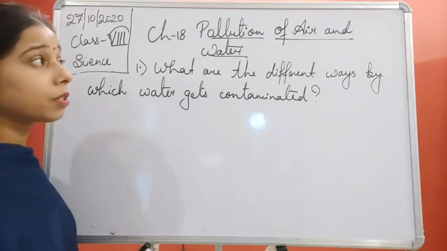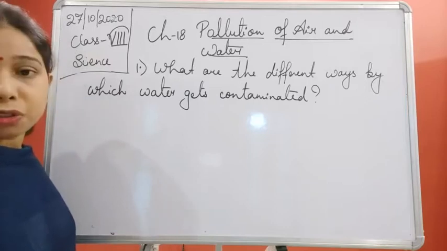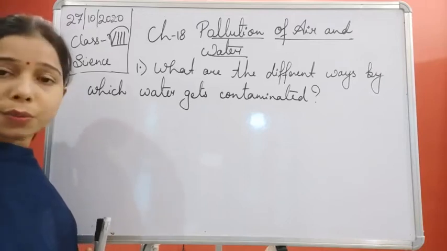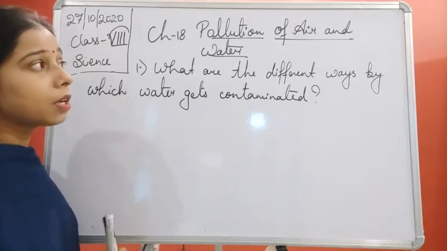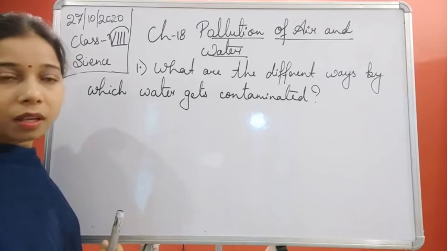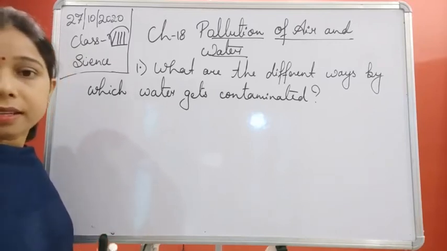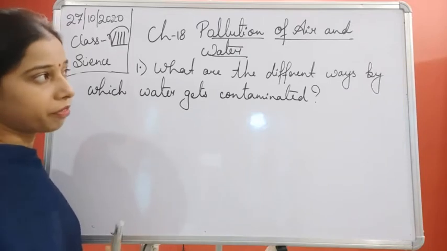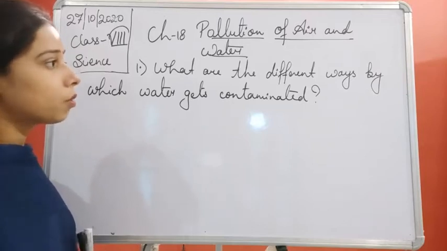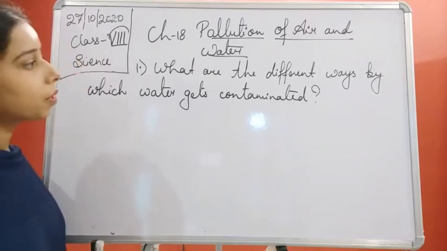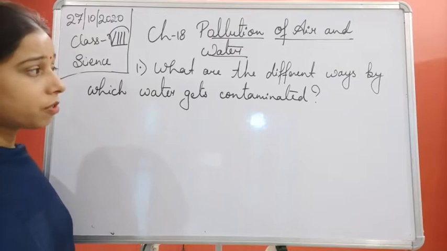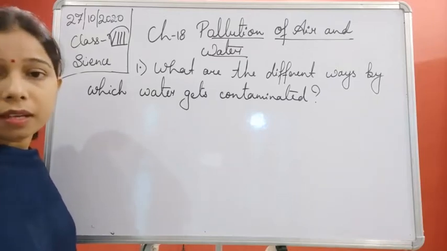Not only this, we also discussed the different causes, meaning how nature as well as human beings are responsible for causing the pollution of air and water, and the different ways by which we can prevent the pollution. So we have discussed prevention, causes and pollutants in the chapter on pollution of air and water. Since we have completed this chapter, now it is time to see the different question answers of this chapter, some of the questions which may come in the exam.